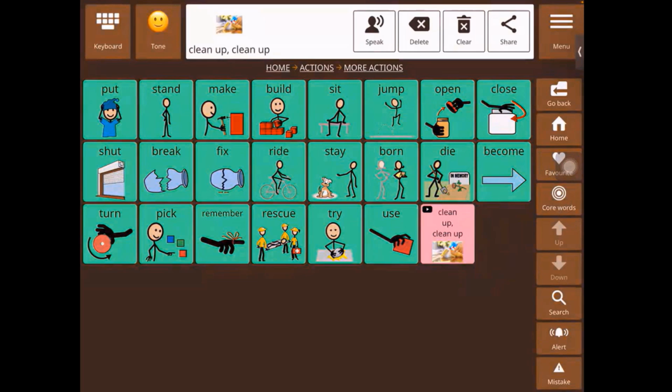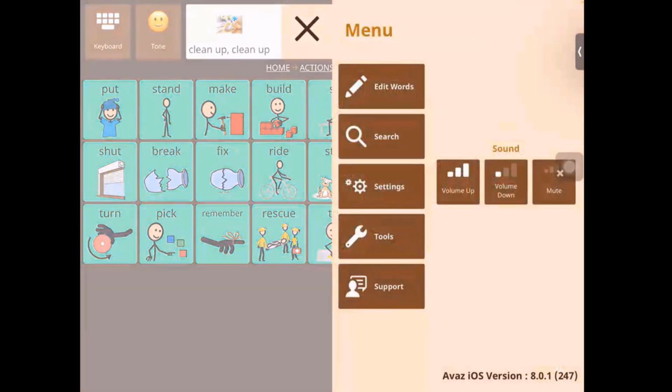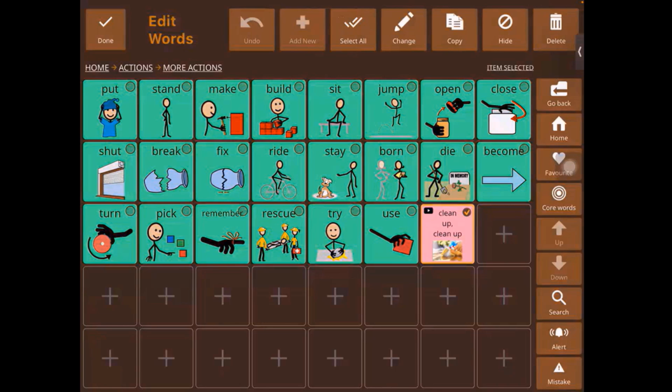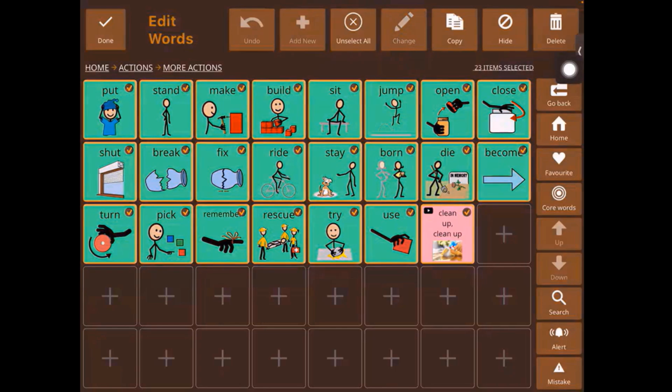Now let's go back into the edit. I would like to show you a couple of other buttons. Menu, edit words. Okay, so now when we select a word, we saw that we have the change feature, right? Then we have select all, which allows us to select everything on the screen.